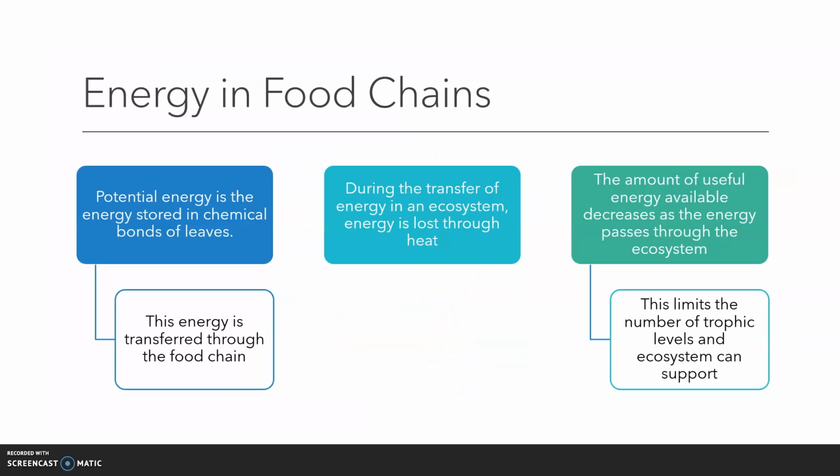Energy moves through food chains. Potential energy is stored in the chemical bonds in plants. This energy is transferred through the food chain. During this transfer, some of the energy is lost as heat, as the second law of thermodynamics states. The amount of useful energy available decreases as energy goes up each level, limiting the number of trophic levels an ecosystem can sustain.